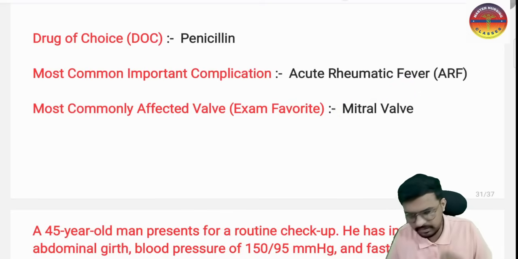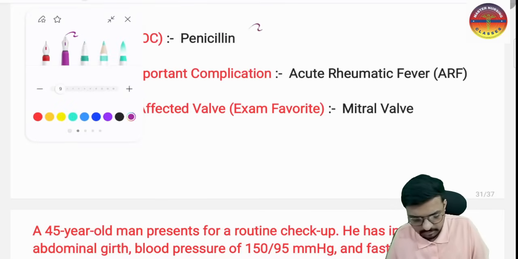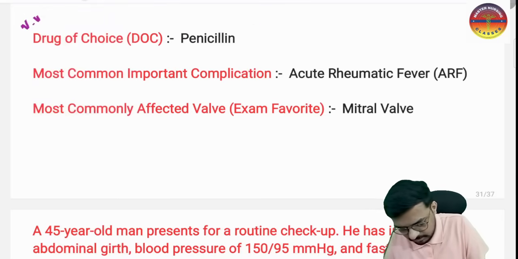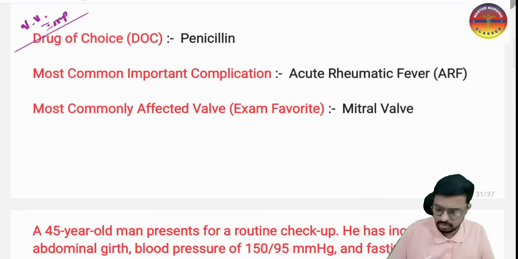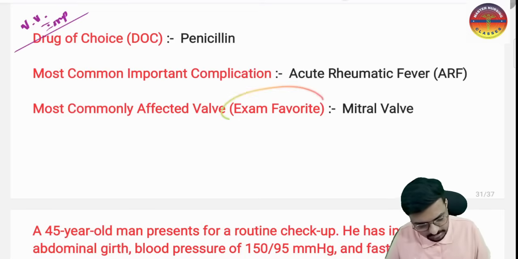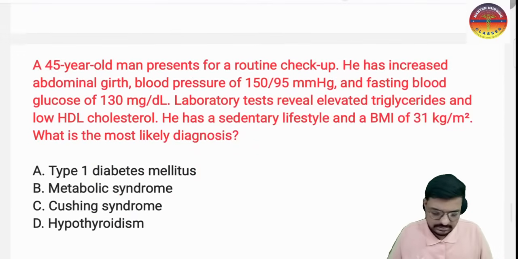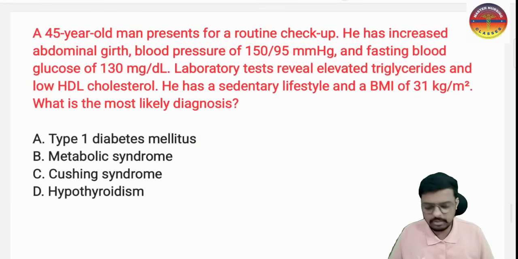So in scarlet fever and rheumatic fever, the most commonly affected valve will be the mitral valve. These three points are very important, and from here you may expect a question in the exam: drug of choice, most common important complication, and the most commonly affected valve. This is the examiner's favorite point, the mitral valve. In acute rheumatic fever also the mitral valve is involved, and the most commonly involved one in scarlet fever is also the mitral valve. So I hope it is clear. Next we have this question.